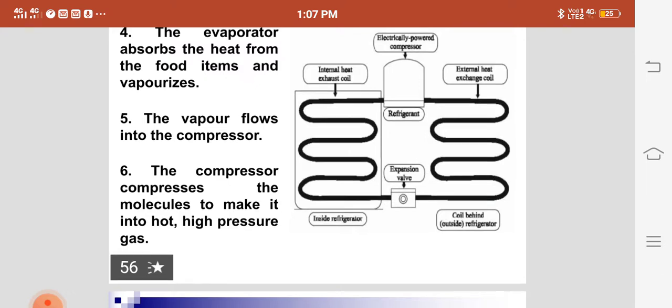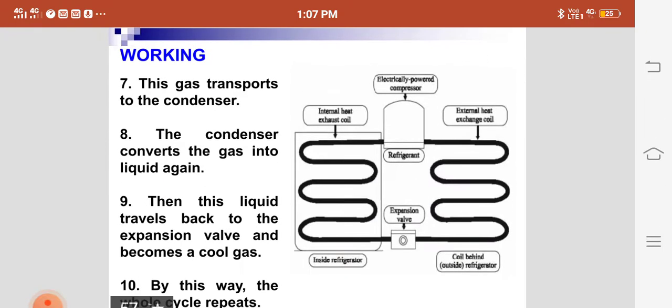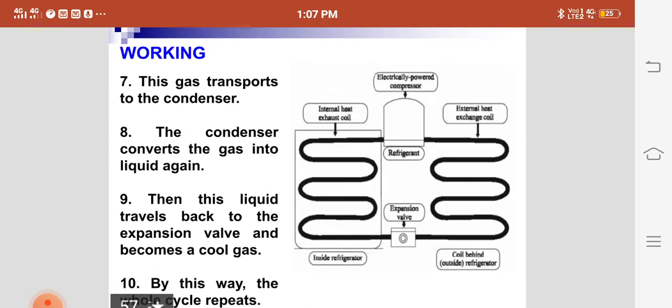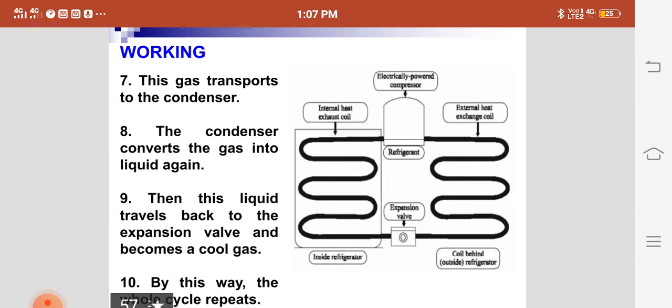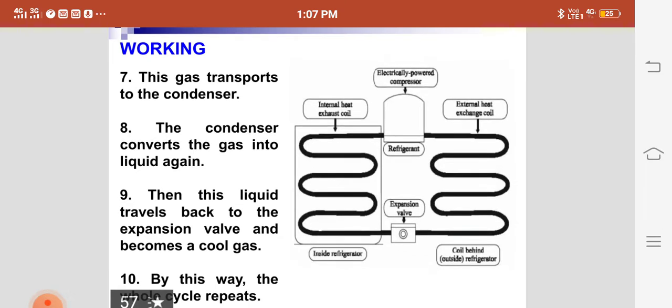The vapor flows into the compressor once again. The compressor compresses the molecules to make it into a hot, high pressure gas. This high pressure gas is transported to the condenser. Now the condenser converts the gas into liquid once again. Then this liquid travels back to the expansion valve and becomes a cool gas.